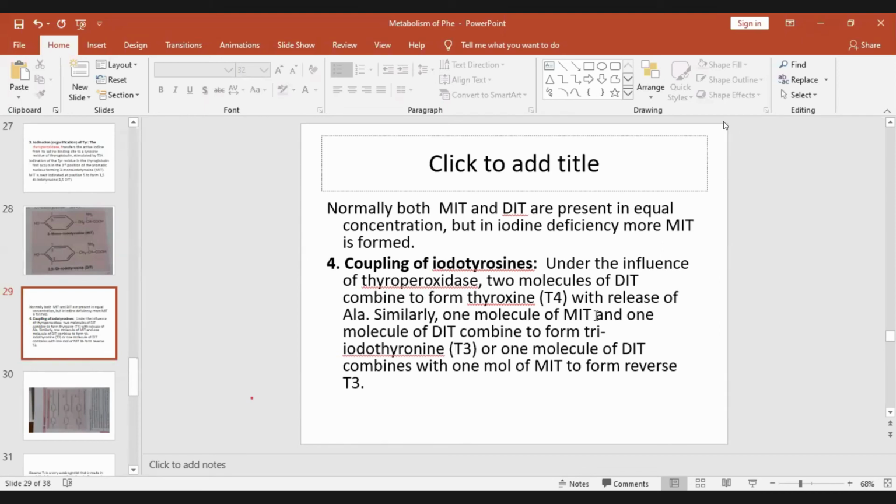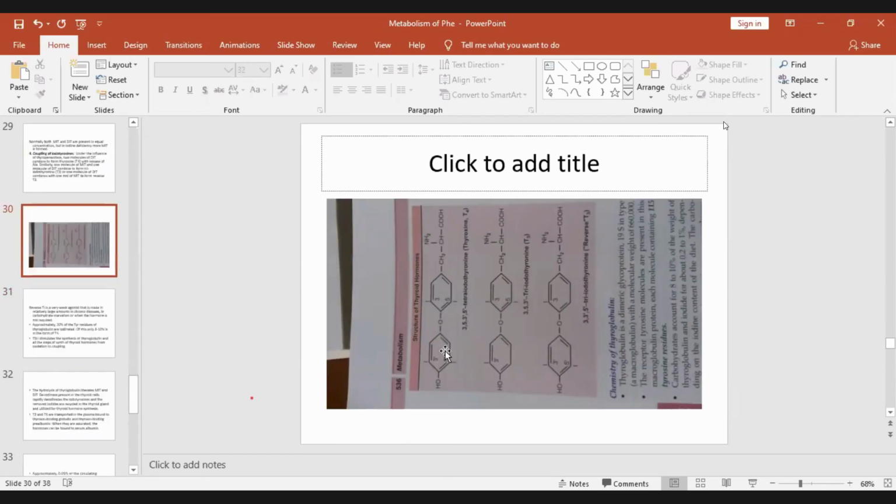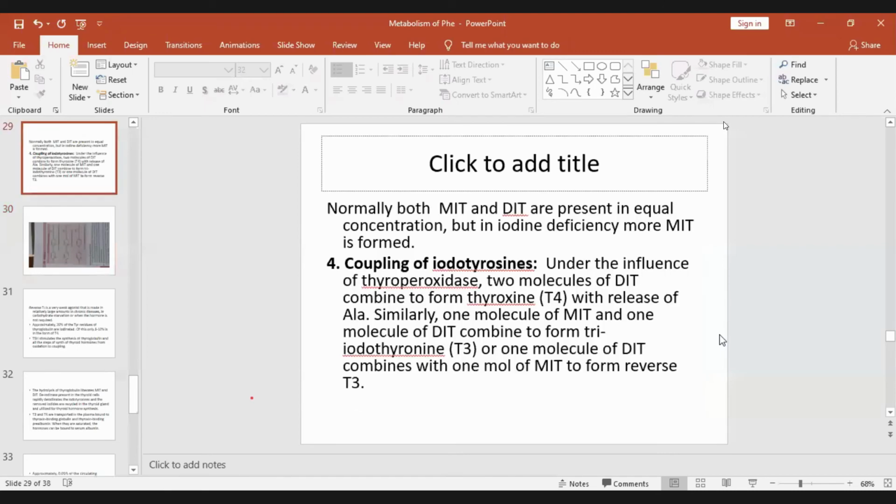So one molecule of monoiodotyrosine, that's what this is, tetraiodothyronine. In triiodothyronine, it is first 3-monoiodotyrosine, then 3,5-diiodotyrosine. That forms T3, the active hormone. Otherwise, if it is diiodotyrosine first and then combines with monoiodotyrosine, it forms what is called reverse T3.